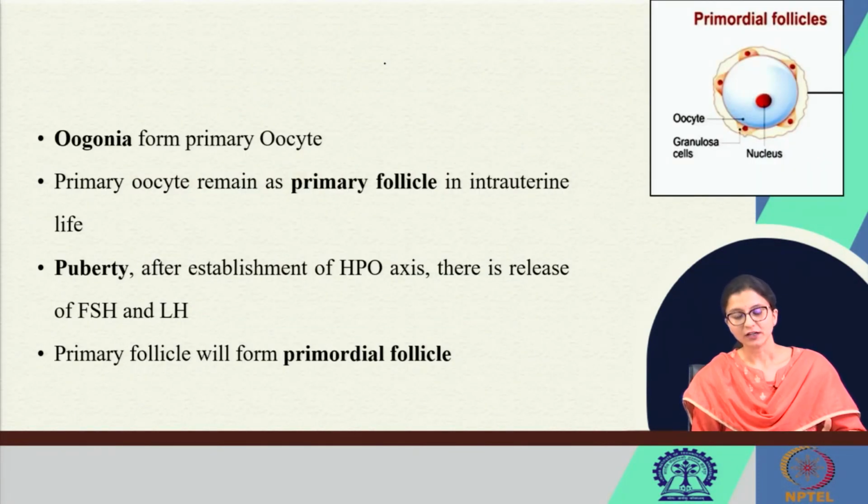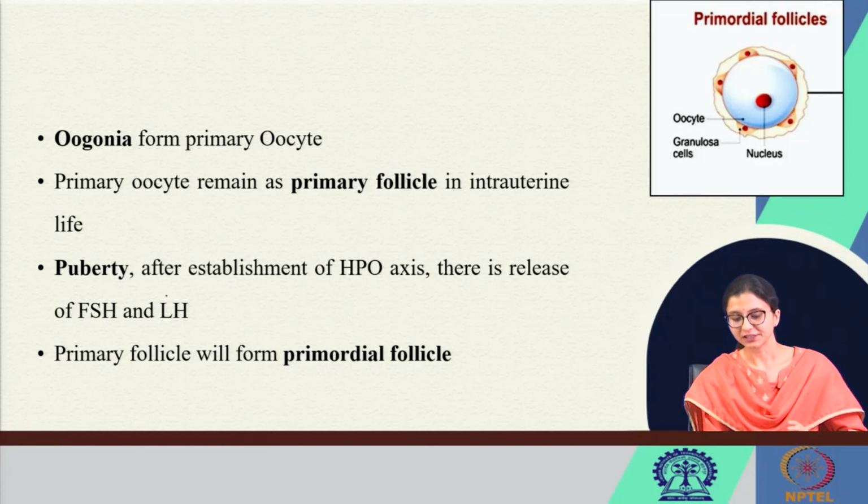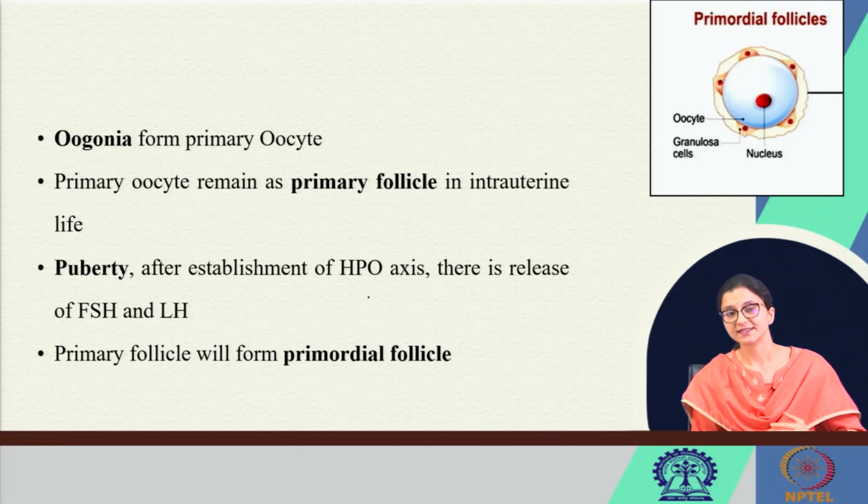So, oogonia form primary oocytes. Just a revision: the primary oocyte remains in the primordial follicle in intrauterine life. They are arrested in the prophase, the diplotene stage of prophase of meiosis I. At puberty, after the establishment of the HPO axis, there is release of FSH and LH.